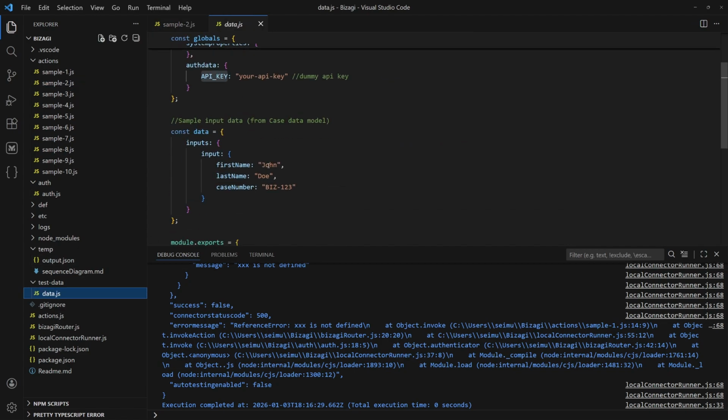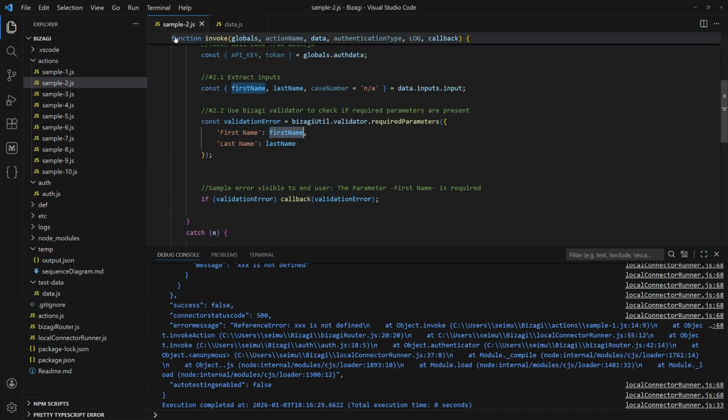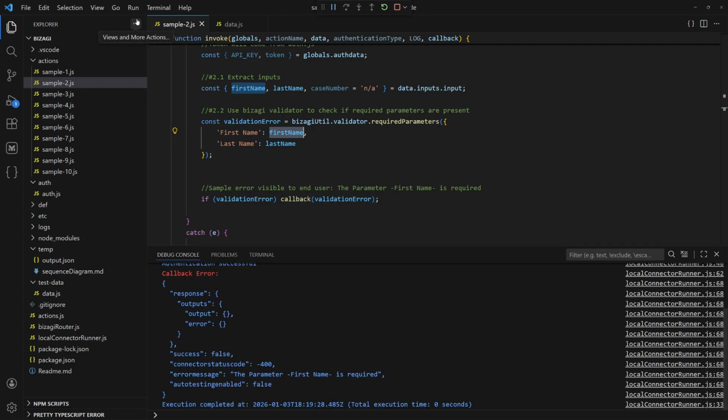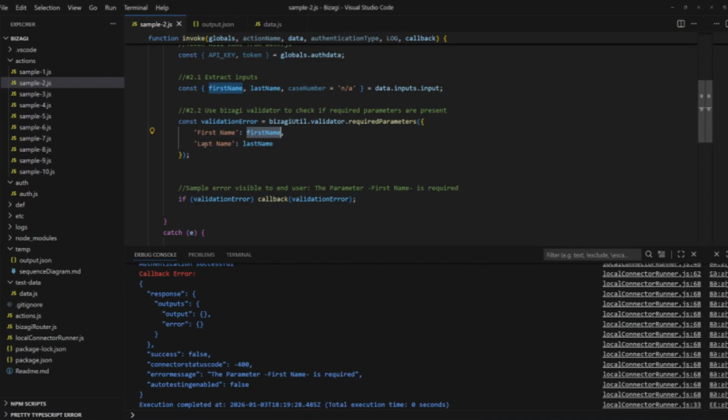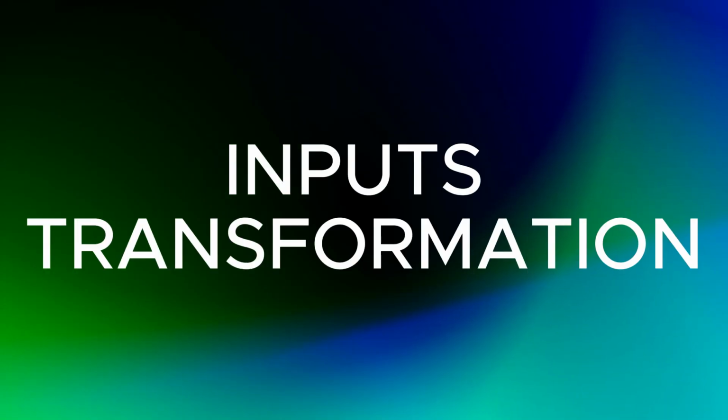For example, if I remove first name parameter and try to run connector, the built-in Bizagi validation utility will throw clear and descriptive error, including what exact parameter is missing. This is very simple to implement and requires only few lines of the code. Next comes input data transformation.